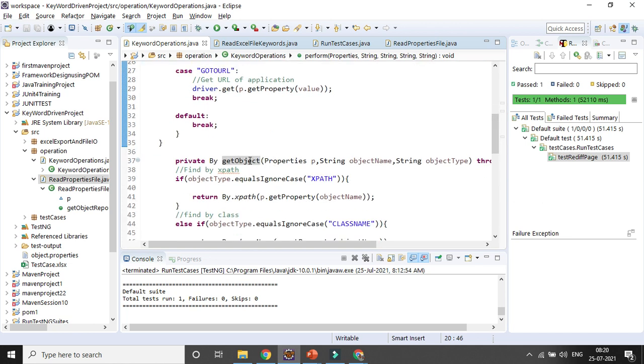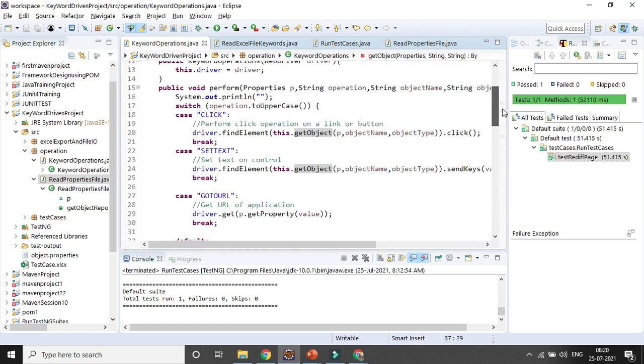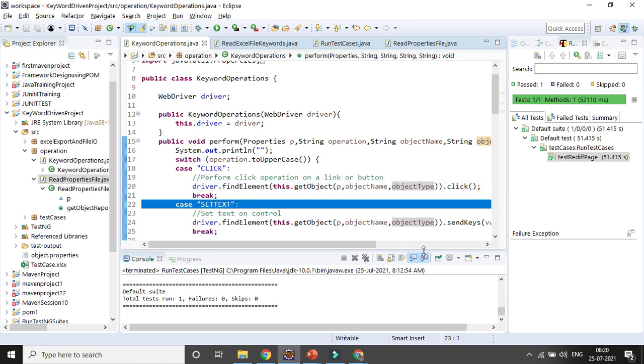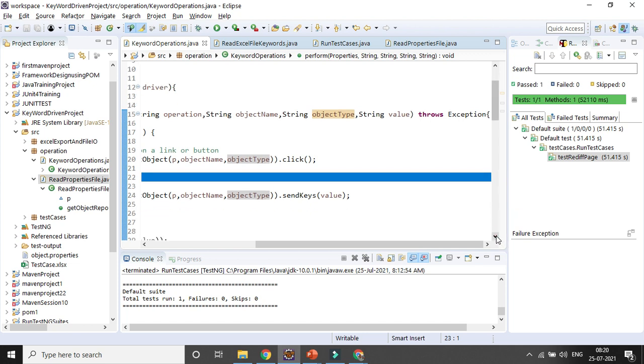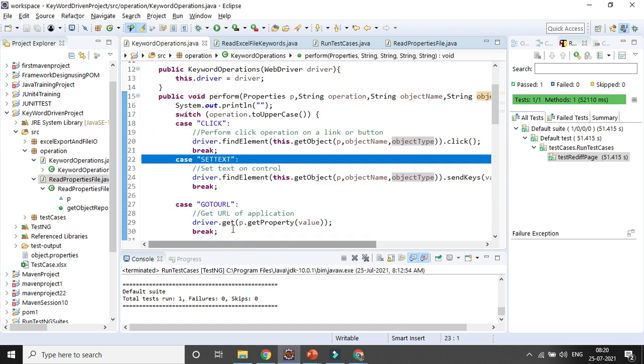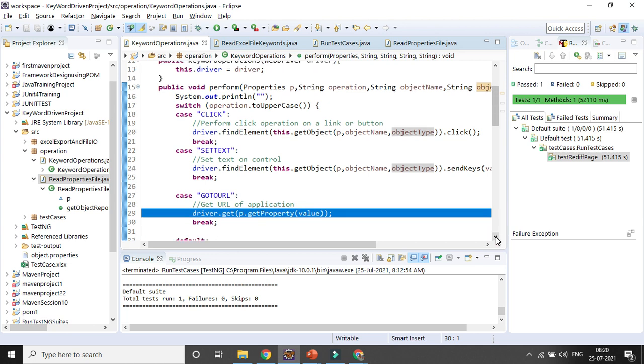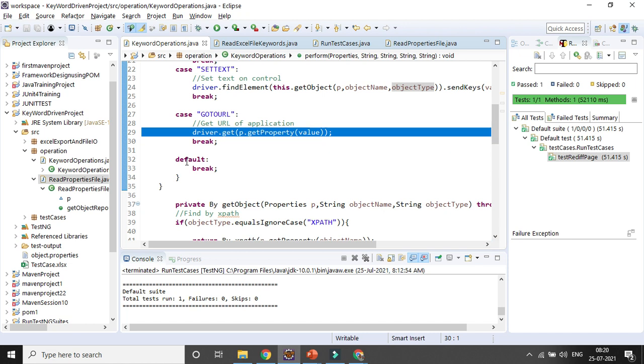This is the getObject method, where you will be getting the object with the help of different properties. Then getObject takes the p reference, then your object name reference, and then the object type reference. For the click operation, you will be clicking on it. For set text, you will be sending the keys here. In case you have one more method called go to URL, you will just go to the URL, just like driver.get without any other reference, because in the Excel sheet also you did not give any reference. And in case it is not matching, it will default to break.